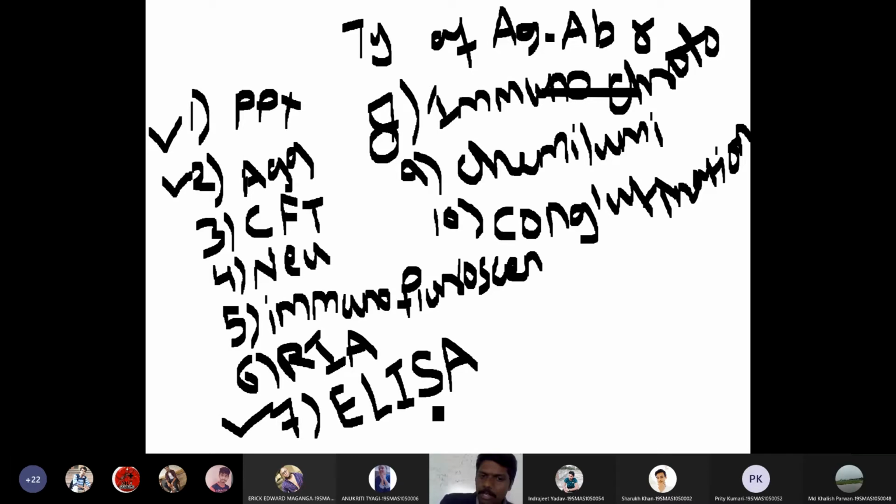So based on ELISA only, we will go for thyroid tests. And we have another interesting test called radioimmunoassay. Radioimmunoassay is especially used for detection of markers. Any cancer markers, any molecular markers will be detected by using this particular radioimmunoassay.